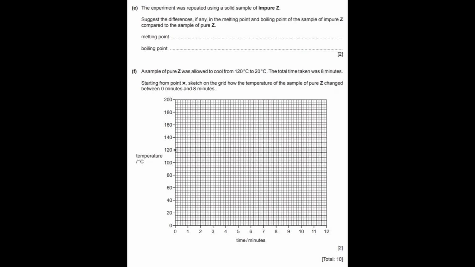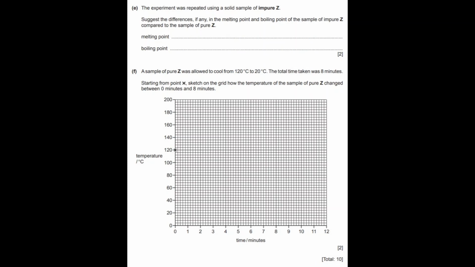So if we look at 8 minutes on the first graph, if you go from 8 minutes on the x-axis up to the graph and see where it hits the line, that is about 180 degrees Celsius. But we need to start at 120 degrees. So that means that the gradient must be steeper in order for it to fit in the 8 minutes on the sketch.